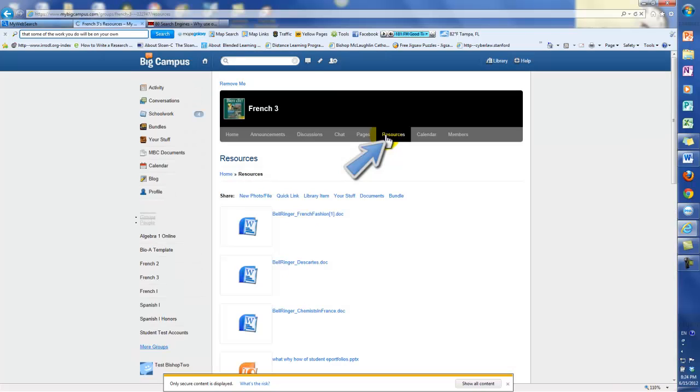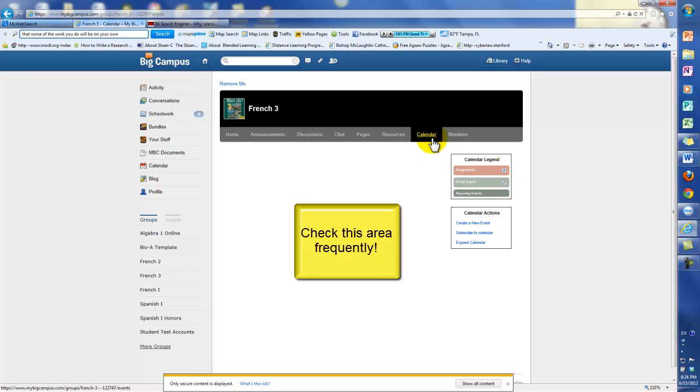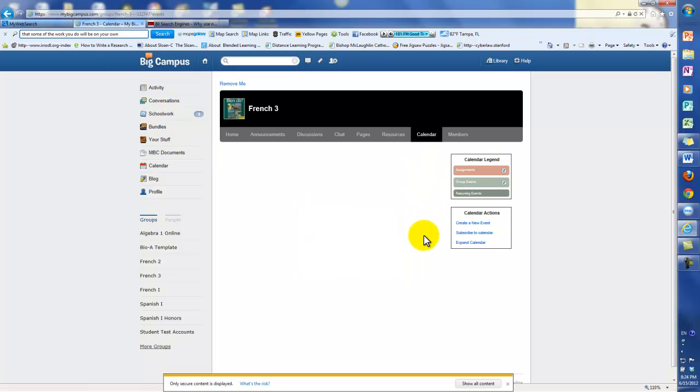Resources is where I can put some documents that you're going to refer to during the year, the syllabus, maybe how to do the e-portfolio, and so forth. The calendar is not going to show up right now because I haven't put anything in, but the calendar is going to come up, and it will have when something is due, maybe some more information about that. But the calendar really is pretty much related to right here, schoolwork. So what's due in schoolwork is going to be over here. Also, there will be some things printed in the module that will not be on schoolwork because it involves looking at a video or posting on discussions, but that will be in here too when things are due.